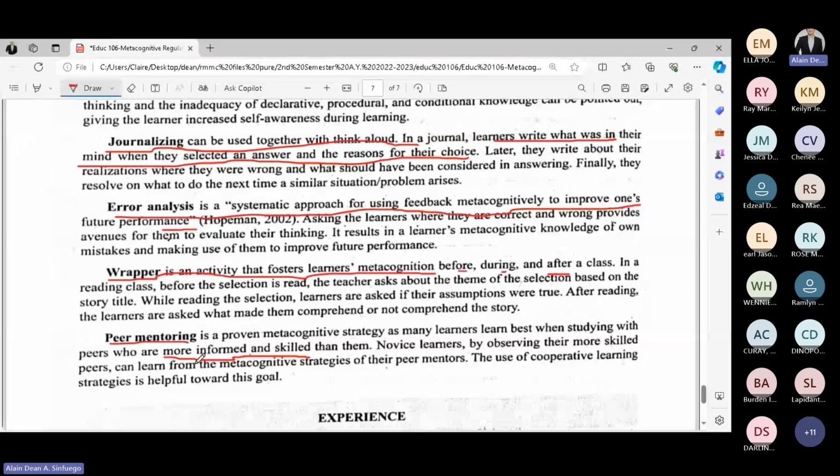When we say peer mentoring, you have a peer or somebody who is more informed and more skillful than you. Because why? What happens? Because those more knowledgeable others will help you achieve the task or finish the task. Yun yung peer mentoring. Ay, siya na lang, kay siya man ang pinakalapit sa amon balay. Now, because of this peer mentoring, we have the idea of novice learners and experts. So the experts should be the ones guiding the novice learners, not the other way around.